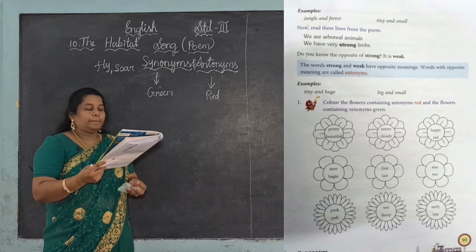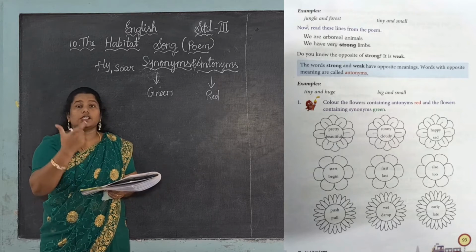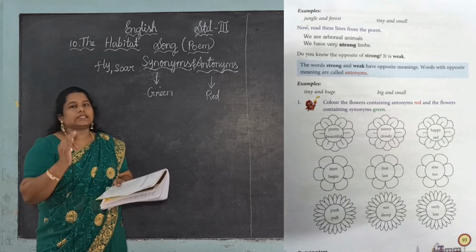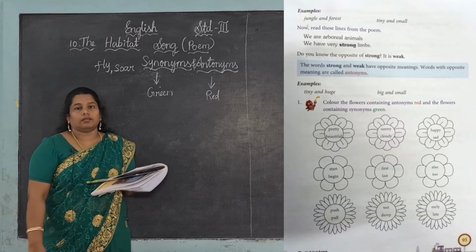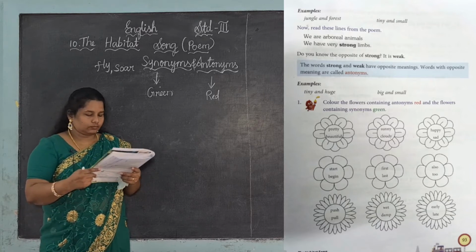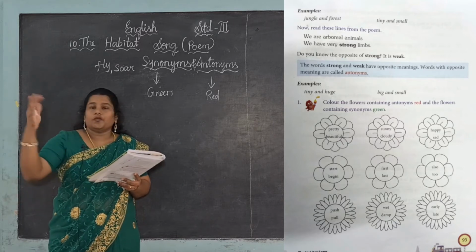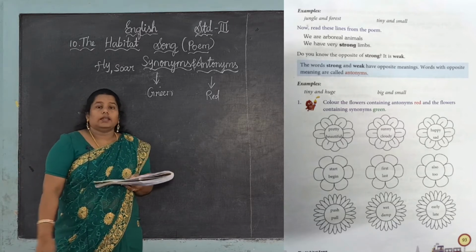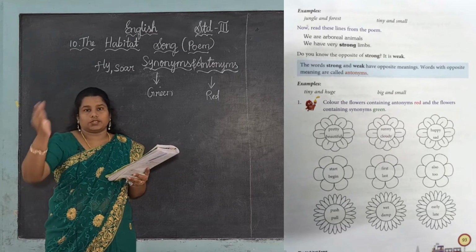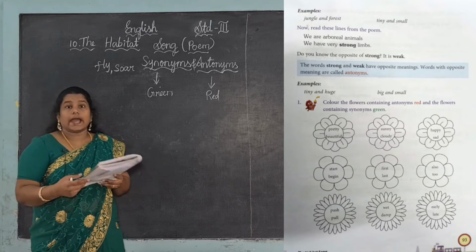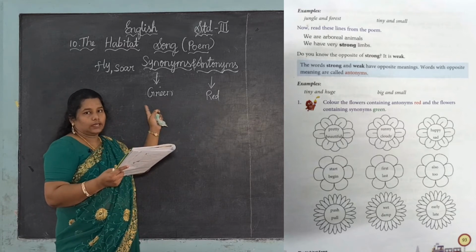First one, pretty, beautiful. Pretty means beautiful, it also has the same meaning. So, they are synonyms. For the first one, shade with green color because it is synonyms. Next one, sunny, cloudy. Sunny means hot. Cloudy means it is going to rain. Both are opposite, so they are antonyms. You give red color. First one green, second one red.